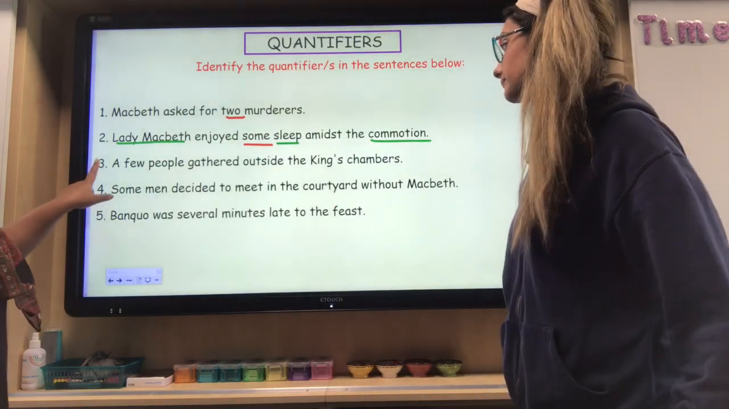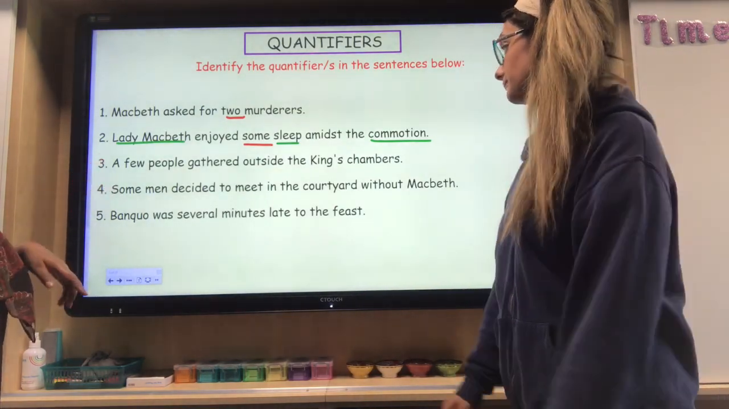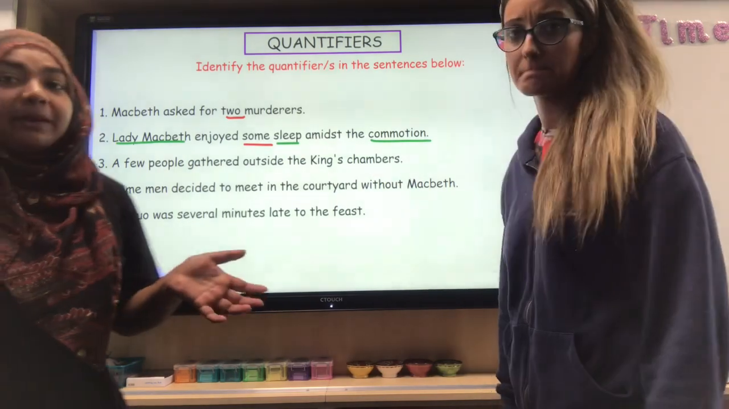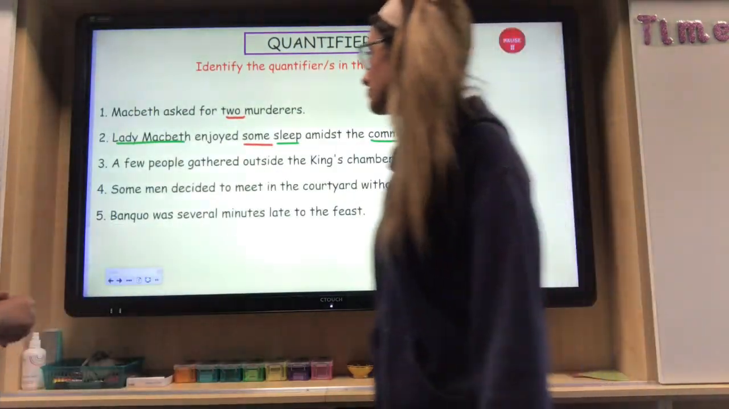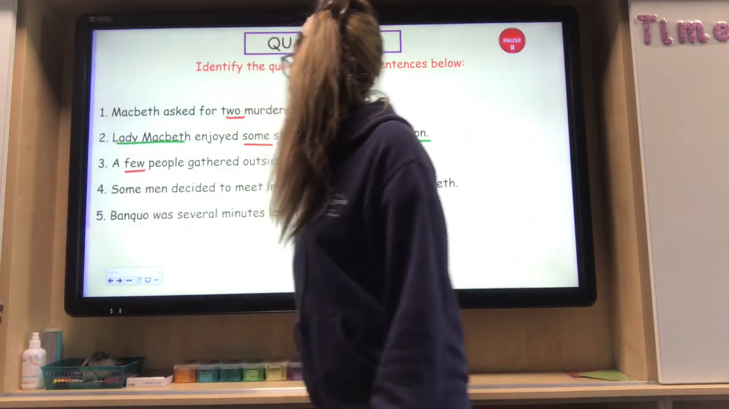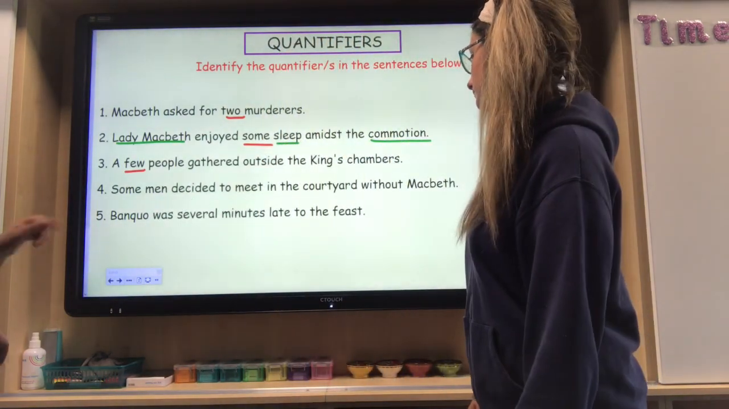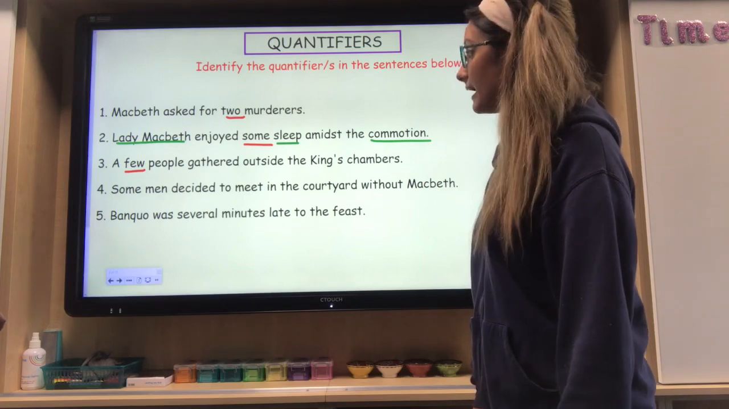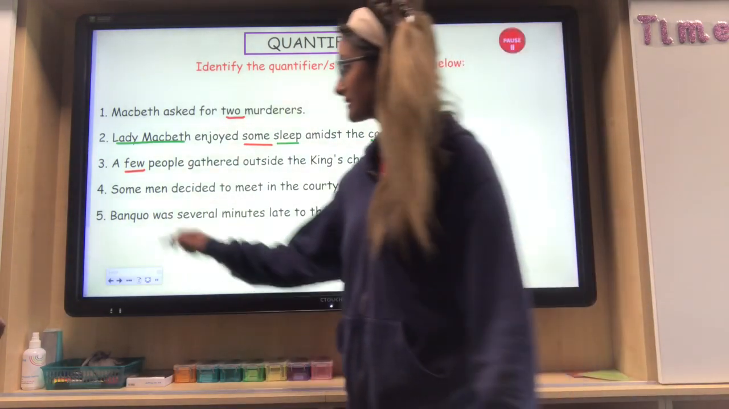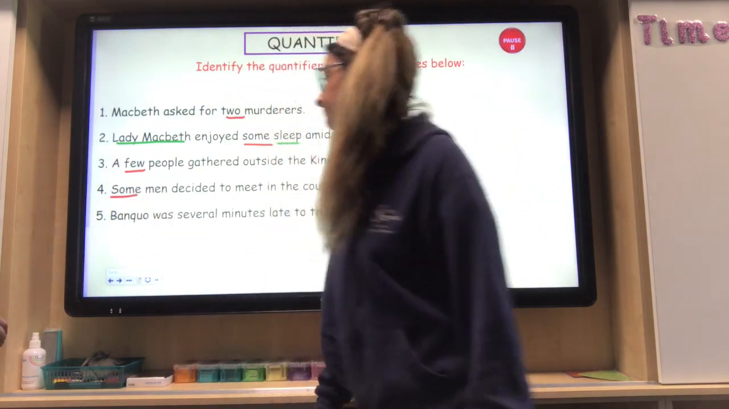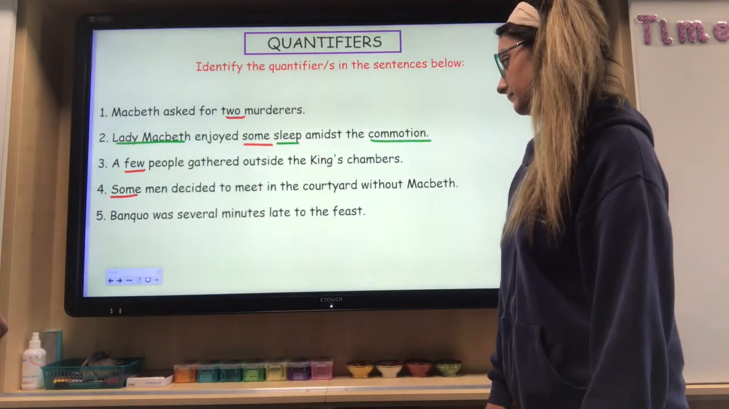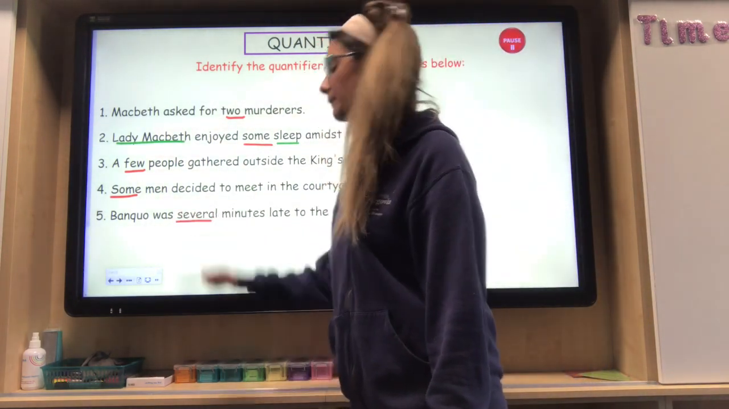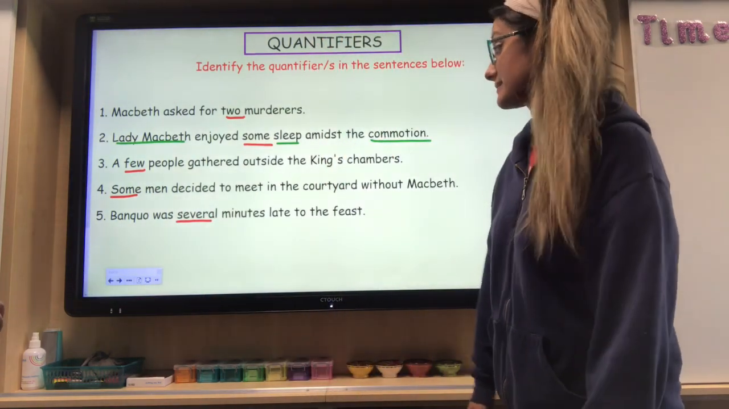So number 3, we've got a few people gathered outside the king's chambers. So what are chambers? A room, like a bedroom. Thank you. So the quantifier would be few. Okay, cool. So here we've got some men decided to meet in the courtyard without Macbeth. How many men? It's some, and actually the quantifiers can be used to start a sentence, so some. And then Banquo was several minutes late to the feast. So several implies it's more than one, so yes, it's several minutes.